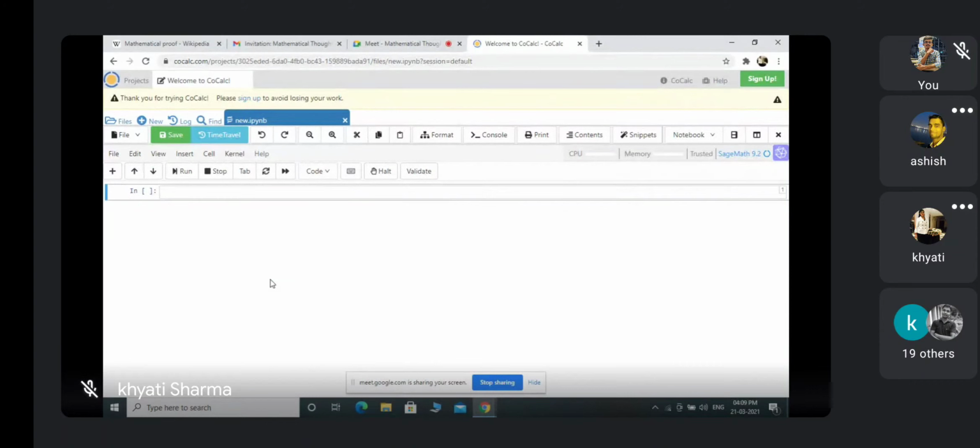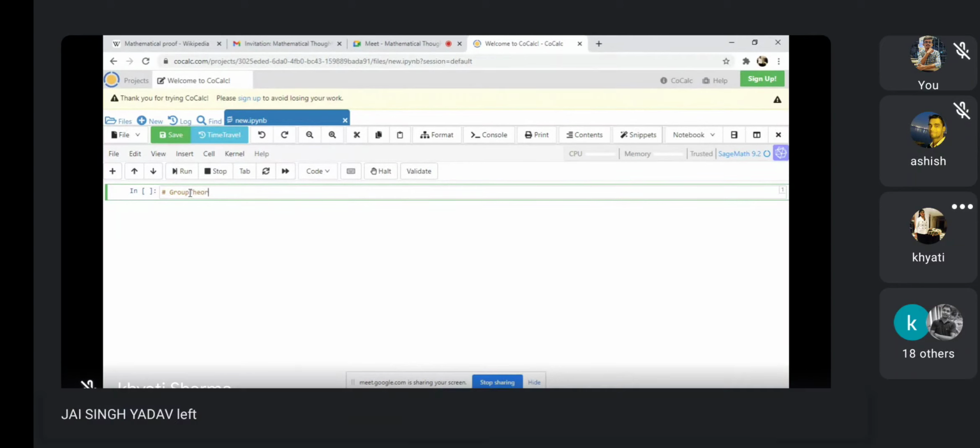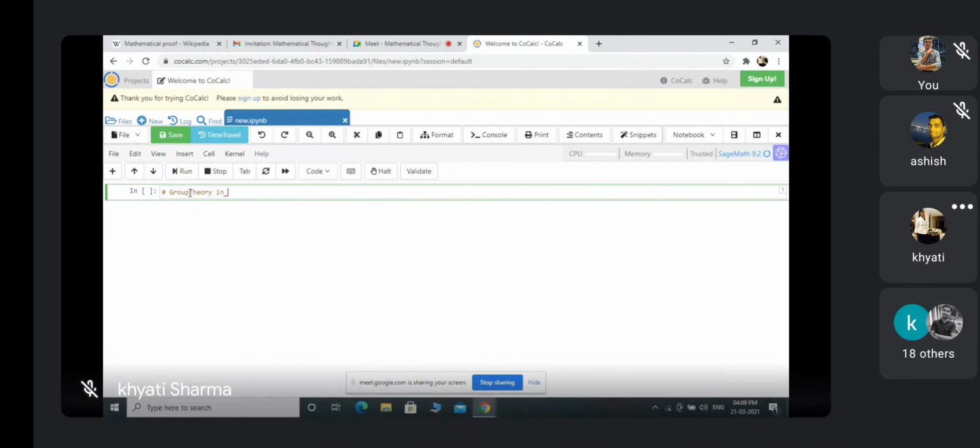Okay, so this is the SageMath worksheet. Now you can work here. Suppose I am writing some heading. For a heading, I first have to type hash, and then I write group theory in SageMath. To run any command in this, you can either press shift plus enter, or you can run it by clicking here where run is written. So just do this thing.